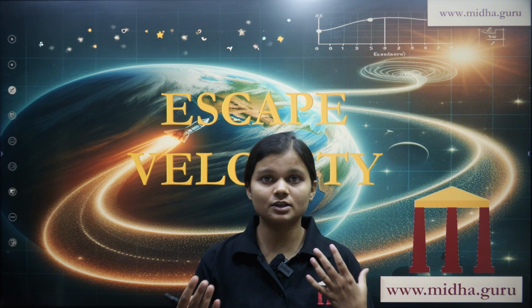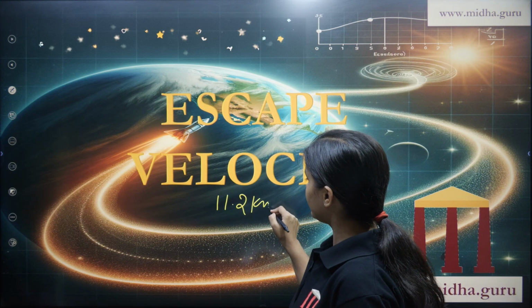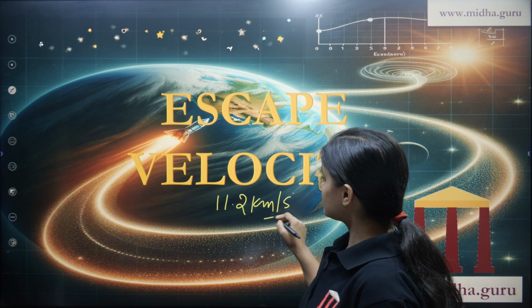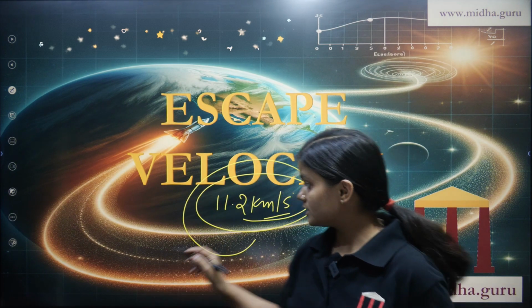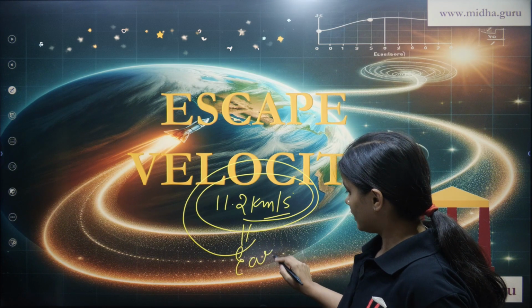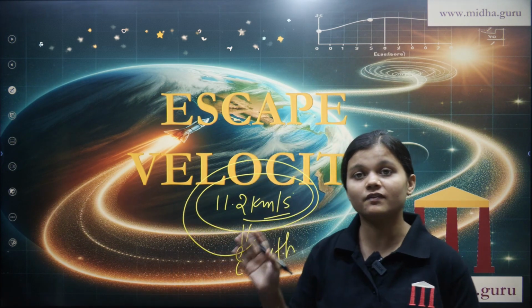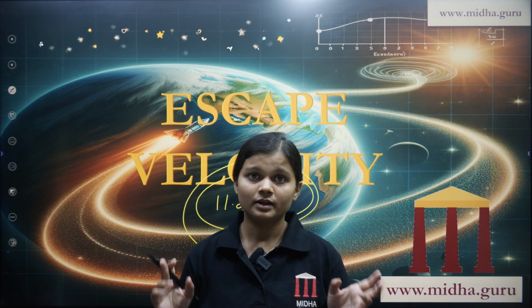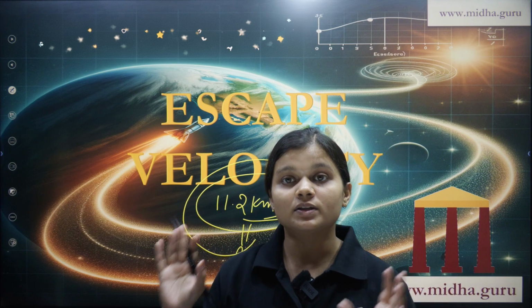One thing is very important: 11.2 kilometers per second is not the escape velocity for every body. It is only for Earth, right? This is the escape velocity of Earth only. For other planets, the escape velocities are different. For different celestial bodies, the escape velocities are different, right? So in this video, we will understand what escape velocity is, the complete concept, okay?